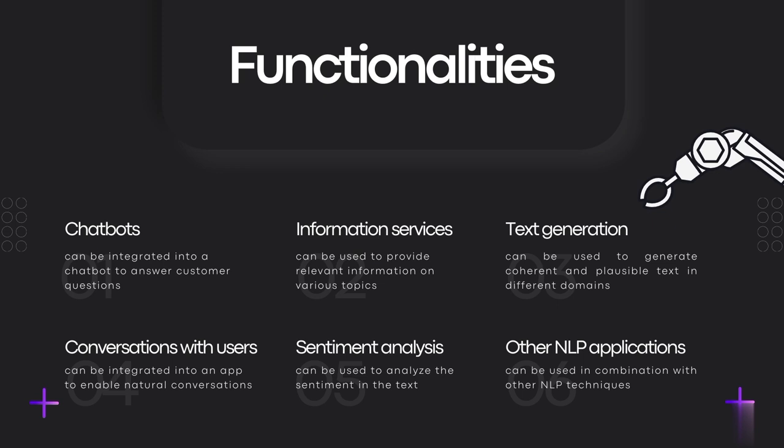Text generation can be used to generate coherent and plausible text in different fields such as product descriptions or business letters. Conversations with users can be integrated into an application to enable natural conversations between users and computers. Sentiment analysis can be used to analyze the sentiment in text such as product reviews or user comments. And other NLP applications can be used in combination with other NLP techniques such as machine translation or text summarization to increase the accuracy and efficiency of these applications.